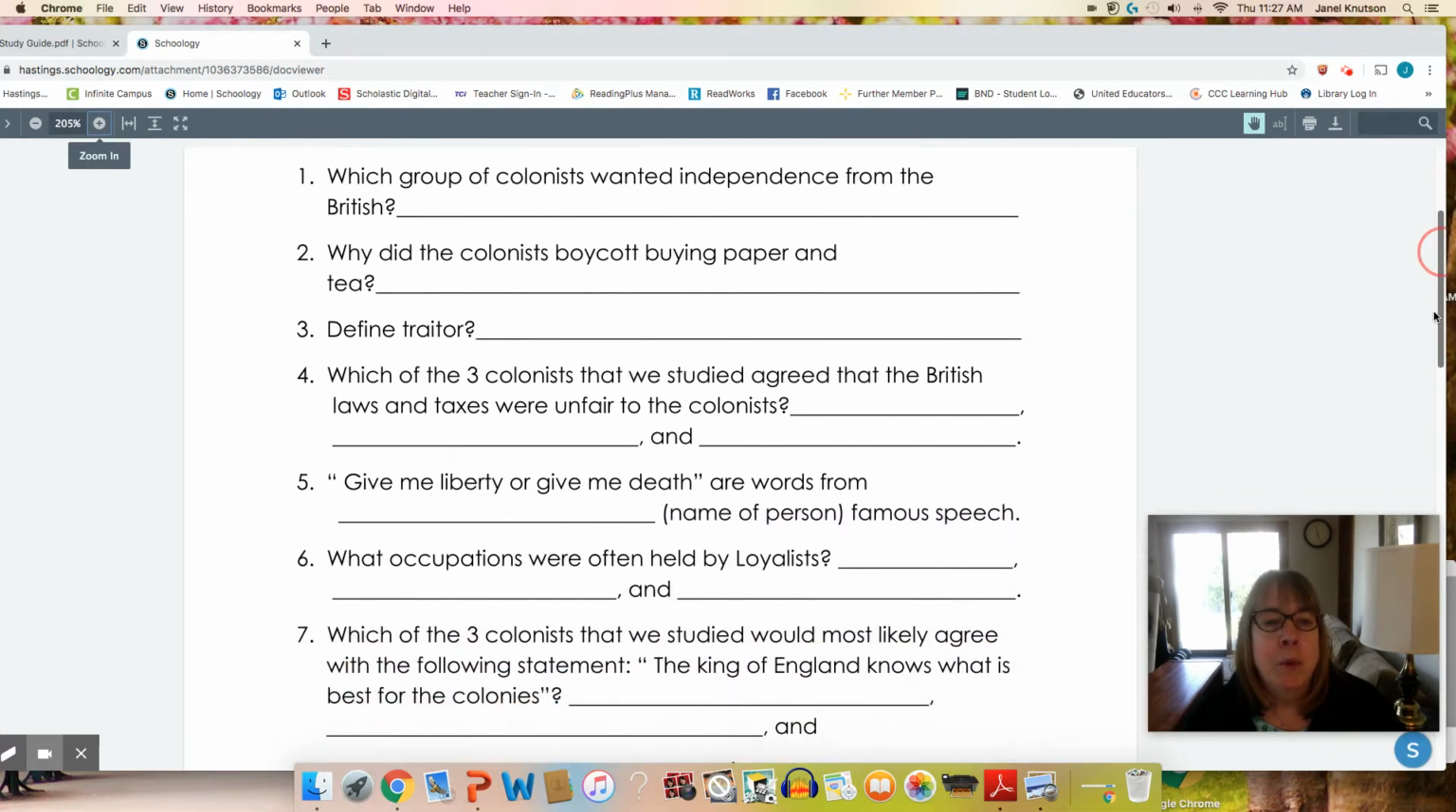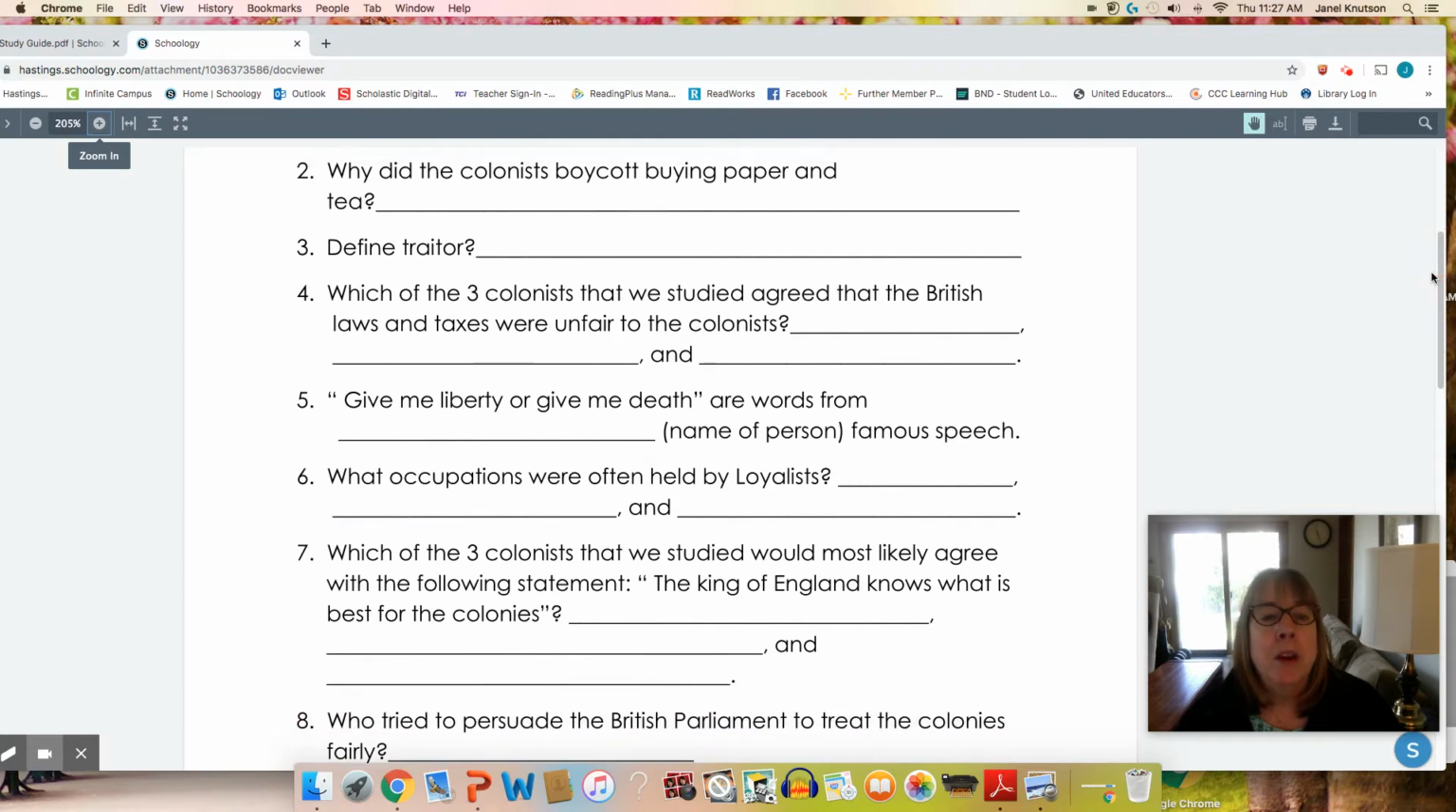First of all, number 1, which group of colonists wanted independence from the British? Well, the answer to that is the Patriots wanted independence from the British. People who didn't want independence from the British are loyalists. So the group of colonists that wanted independence are the Patriots.